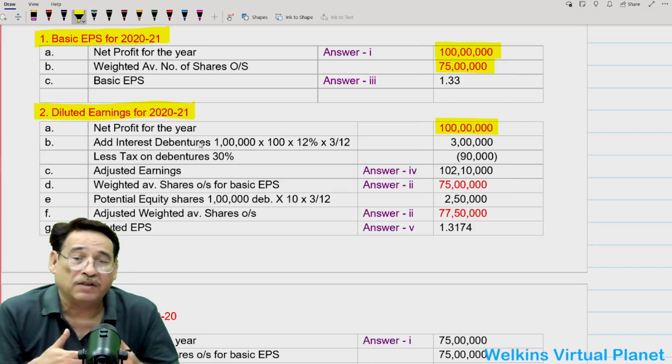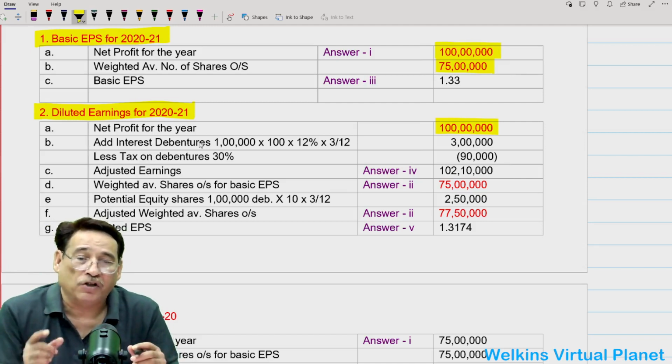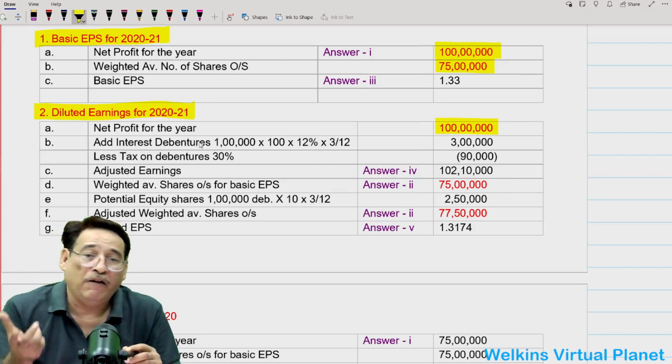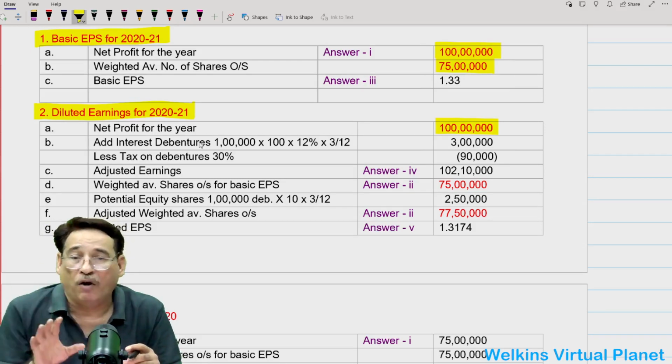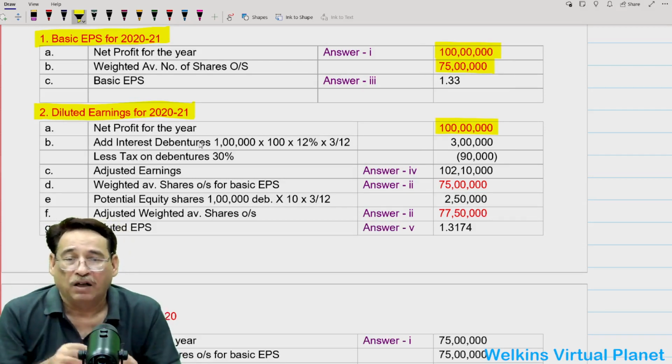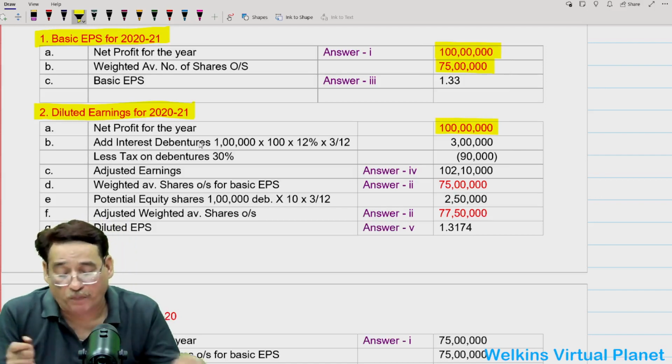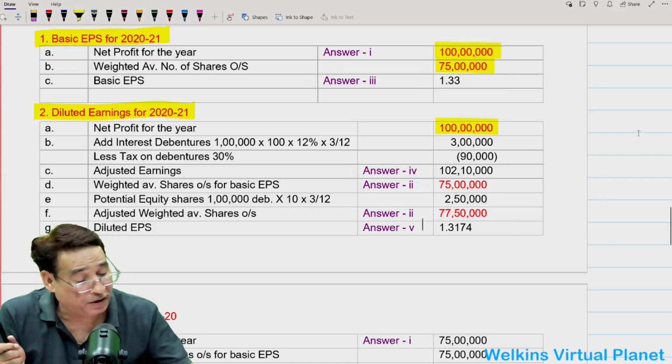How much interest will there actually be on the debentures? There are 1 lakh debentures, and one debenture is worth rupees 100. Correct? One debenture is worth rupees 100.